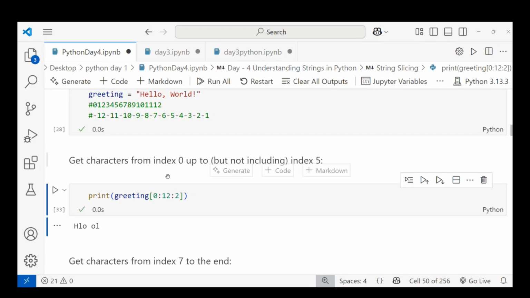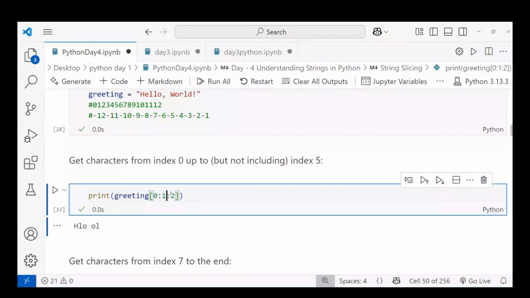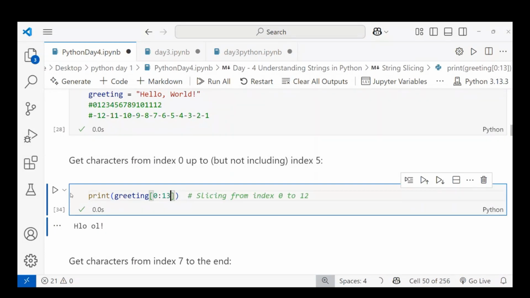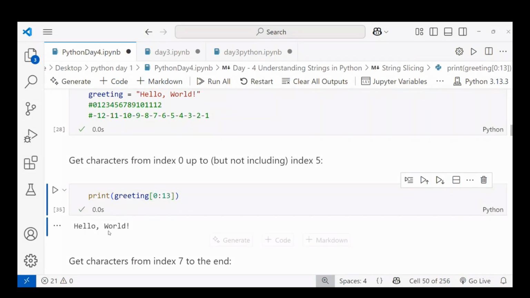So why isn't the exclamation mark coming? I have to give the end value plus 1. When I give 13, you can see the exclamation mark also comes. If I want the whole Hello World, you can give 0 to 13, and you will get the complete data stored in greeting.